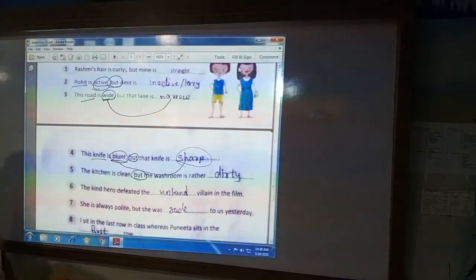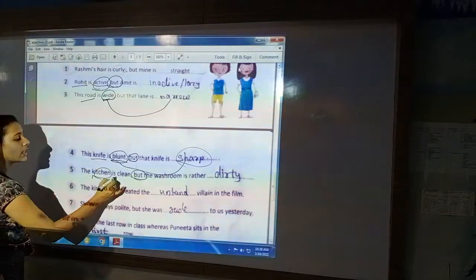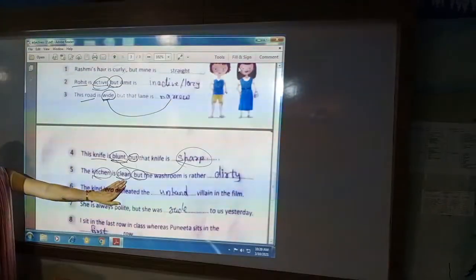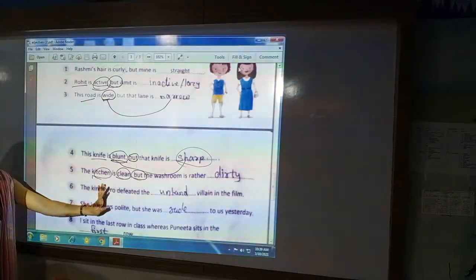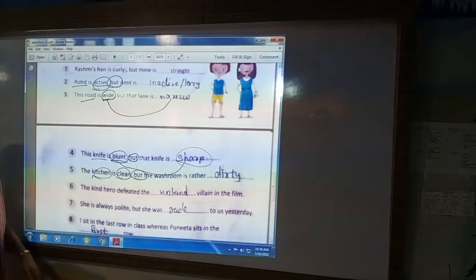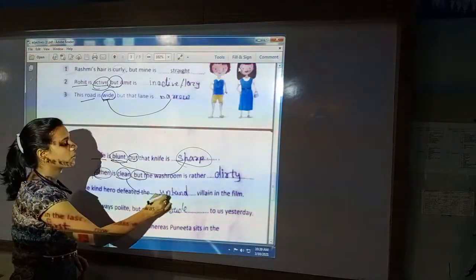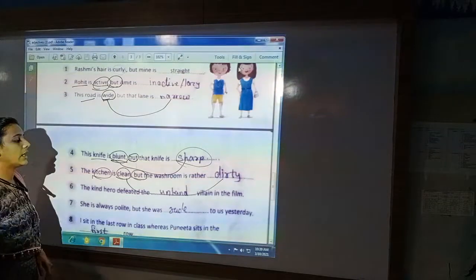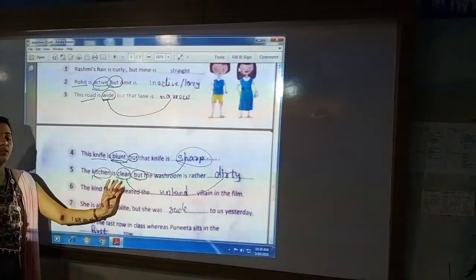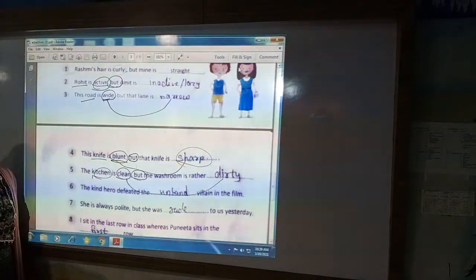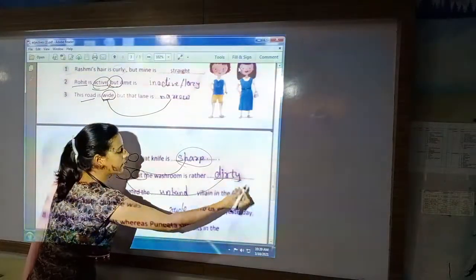Next is the kitchen is clean. What is clean? Kitchen. That is our noun. How the kitchen is clean? So this is describing about the kitchen. That is our adjective. Now we have to put the opposite word of this adjective. The opposite of clean will be dirty. So you will write here dirty.